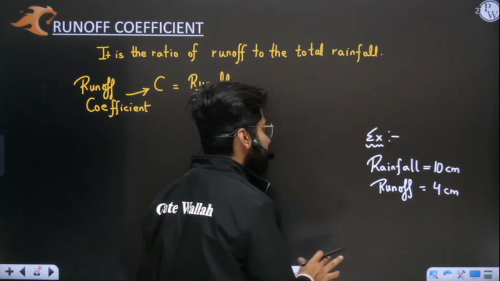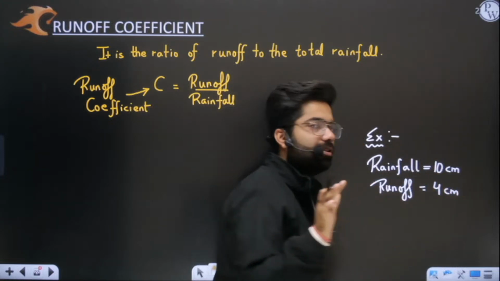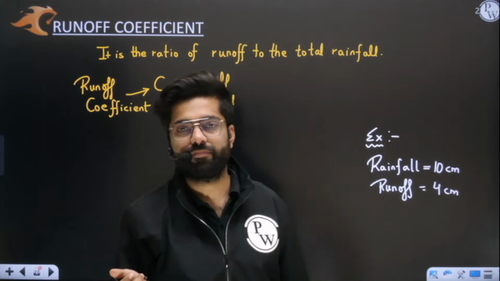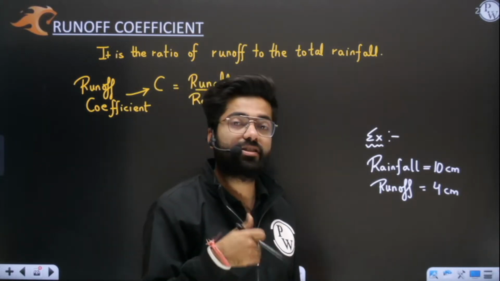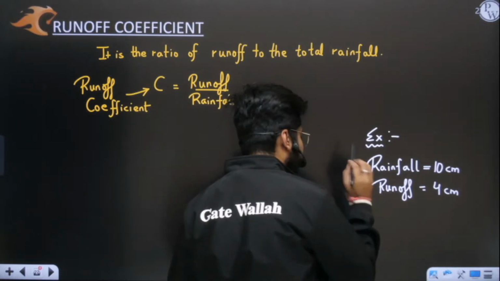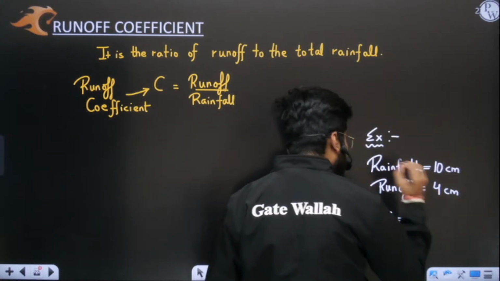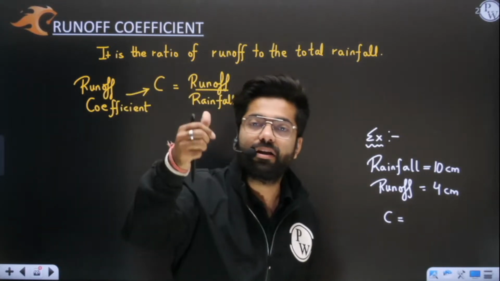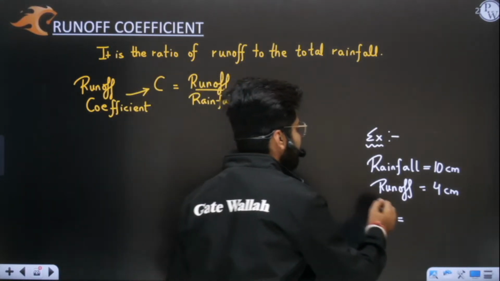So sir, what you are saying, out of total 10 centimeter rainfall, 6 centimeters has been simply lost. Only 4 is left, which you can see in the form of runoff. Okay. So can you tell me what is the runoff coefficient here? Kindly comment everyone. What is the runoff coefficient here? Runoff coefficient will be what? Runoff upon rainfall.